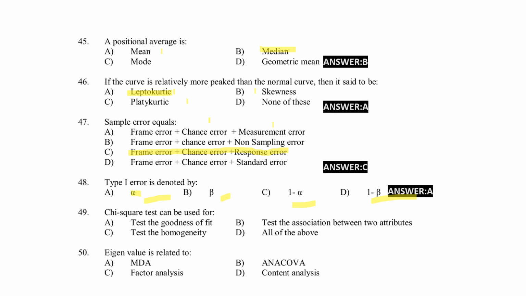Next, chi-square test can be used to test goodness of fit, test the association between two attributes, test the homogeneity. Option D, all of the above. Right answer, option D, all of the above. Eigenvalue is related to MDA, ANCOVA, factor analysis, content analysis. Right answer, option C, factor analysis.